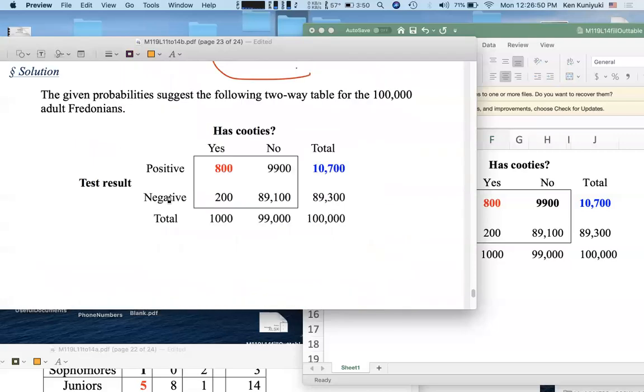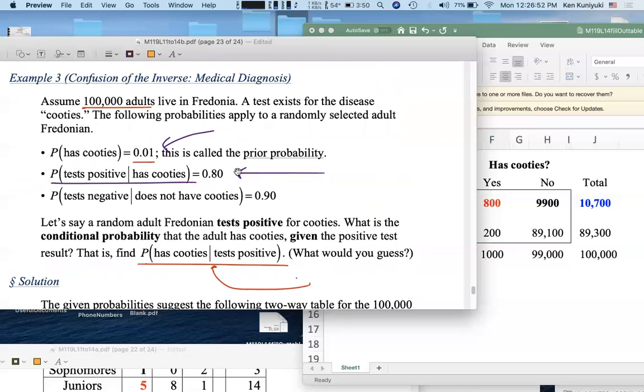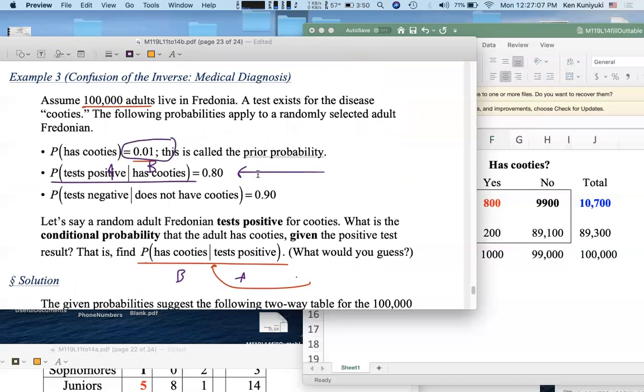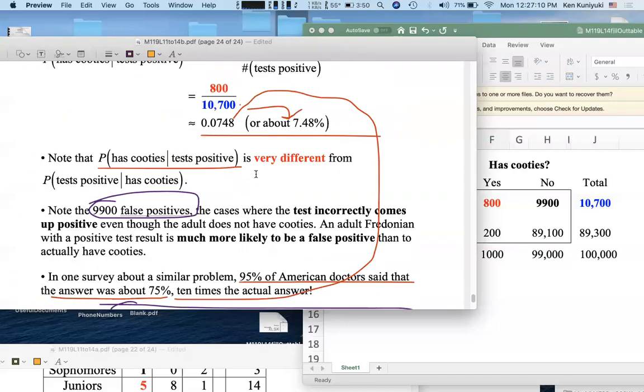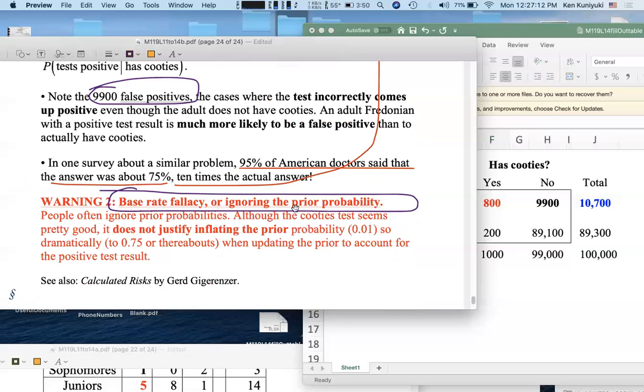You focused more on this 80% here. We asked you for the probability of B given A, and you were focused on the probability of A given B, when really you should have been focused on the prior probability. This 1% here, the 0.01, had much more of an influence. People ignore the impact of the prior probability, that 1%.